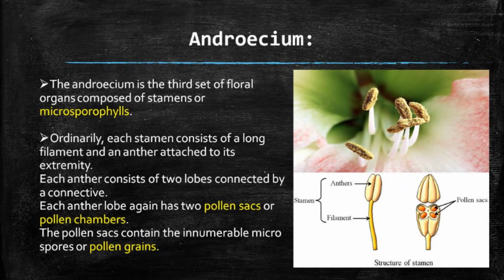Next is the androecium. It is the third set of floral organs composed of the stamens or the microsporophylls. It is the male reproductive part of the flower. Ordinarily, each stamen consists of a long filament and an anther attached to its extremity. Each anther consists of two lobes connected by a connective. Each anther lobe again has two pollen sacs or pollen chambers.